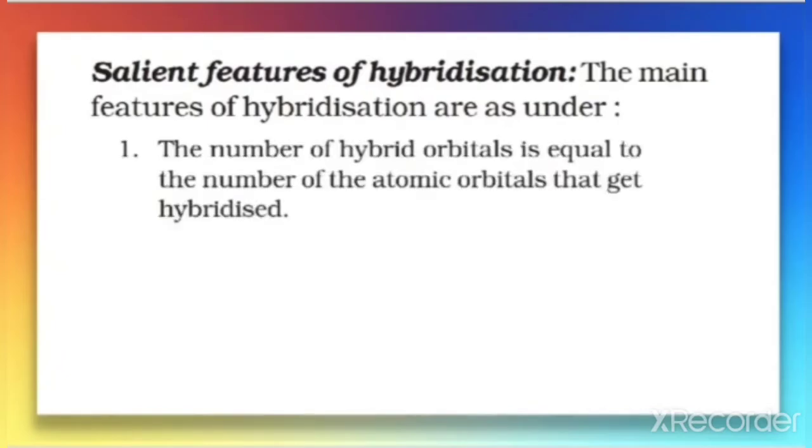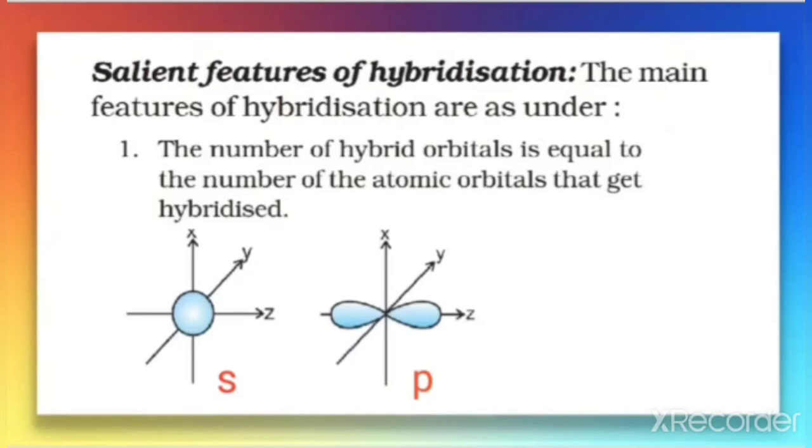Number 1, the number of hybrid orbitals is equal to the number of atomic orbitals that get hybridized. Better we take an example. Let there be one s orbital and one p orbital in an atom. Here the intermixing of s and p orbitals takes place, resulting in the formation of a new set of orbitals, that is, hybrid orbitals.